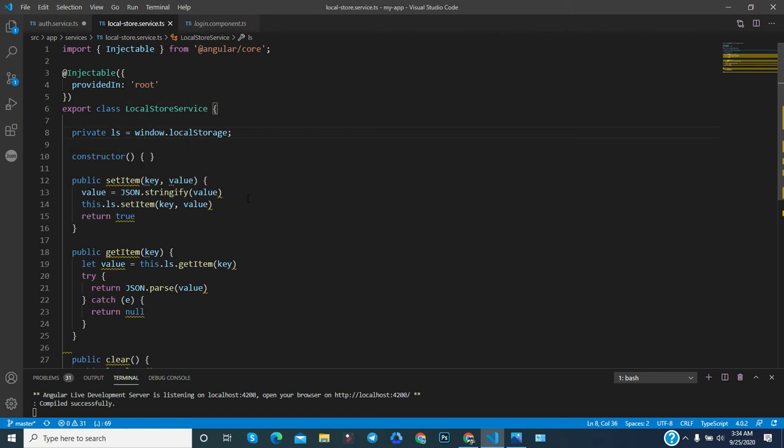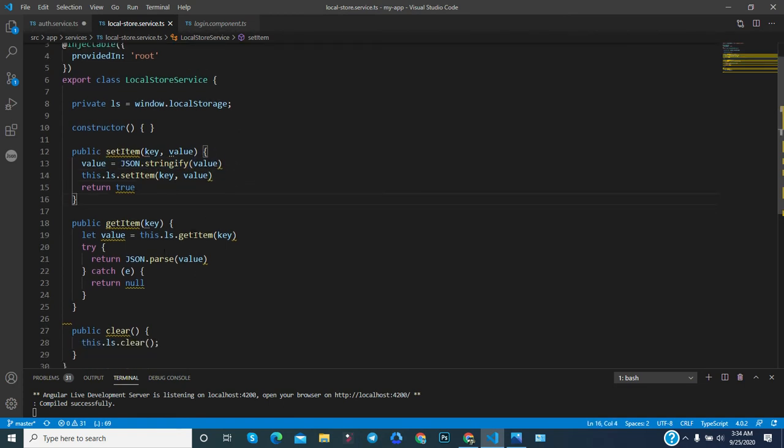And here, before setting the data into the local storage, if you want to modify something, you can do it very easily. That's why this method will provide you the flexibility. However, these things you can do whenever required, but this will give you much more functionality. Suppose you want to save some user data where the first letter of every name should be capital, and by chance you don't have access to the backend, you cannot do it at the backend.